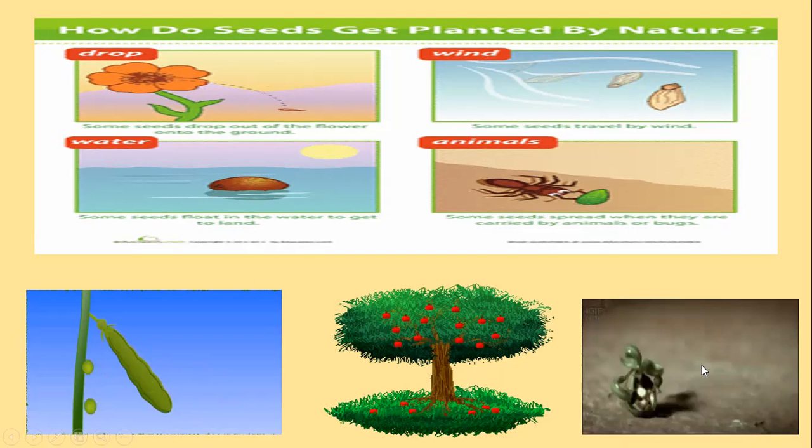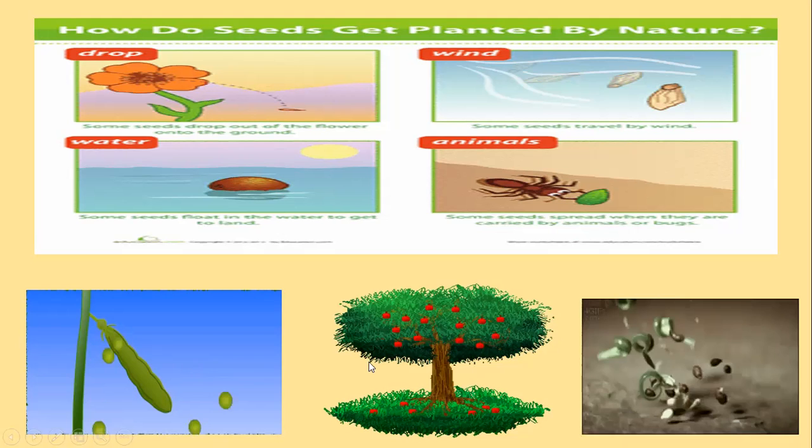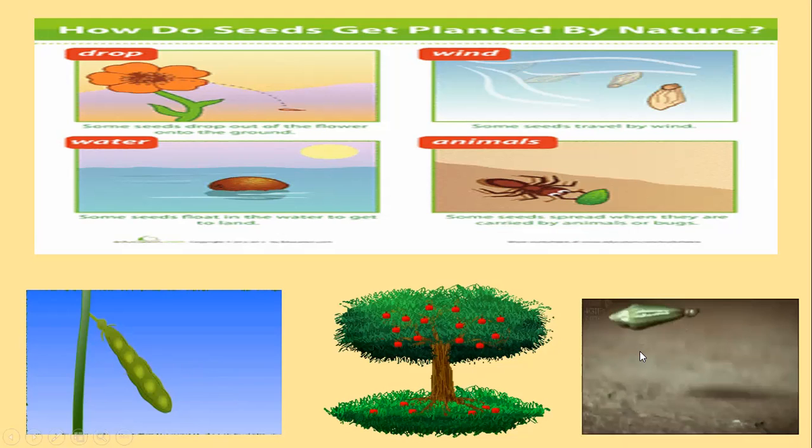Look how sometimes the seed pods or the flower fall on the ground and break like this. Look, these are the seeds. You can see the seeds. Then they again go into the soil and new plants come. That is how the seeds spread from one place to another.